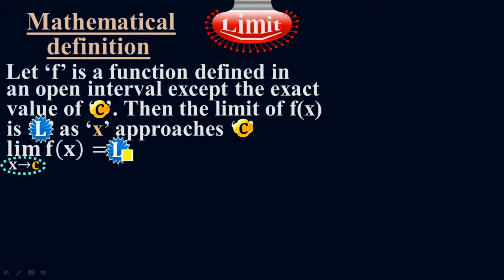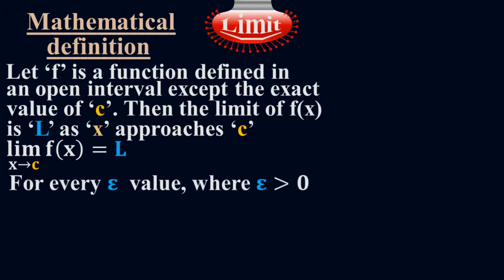That's what limit means. So I can say that for every epsilon value where epsilon is greater than 0, there exists a delta value.